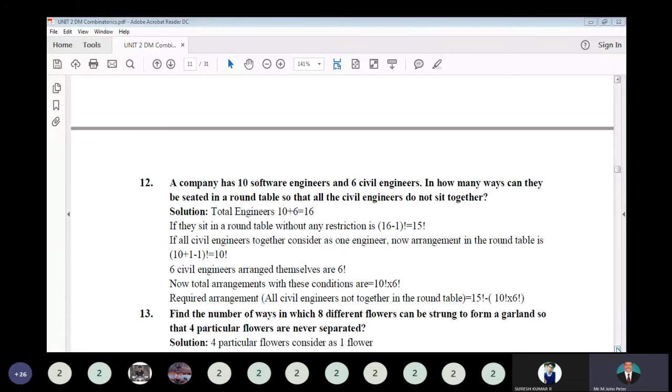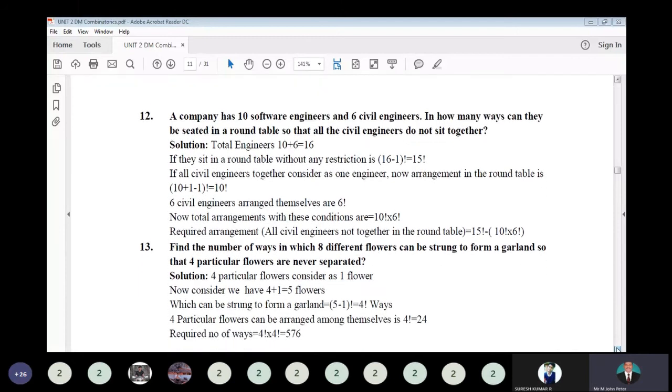Now at the round table, no 2 civil engineers should be together. For this, take the total without any restriction, which is 15 factorial, minus the corresponding arrangements where all the civil engineers are together. Subtract that value and you will get the suitable answer, where no civil engineers are together. So there is 15 factorial minus 10 factorial into 6 factorial. We can use a calculator and find the value.